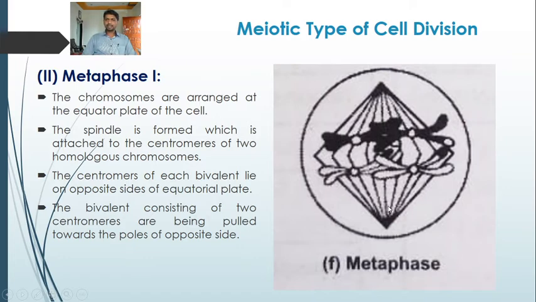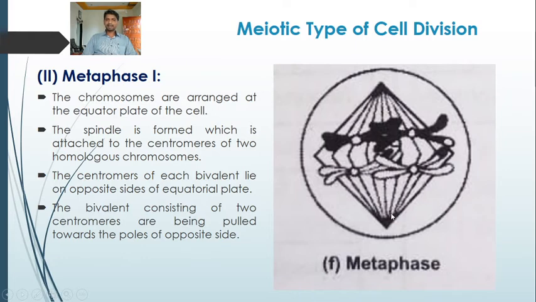The centromere of each bivalent lies on opposite sides of the equatorial plate. Here we can see these spindle fibers lie on opposite sides of the equatorial plate. The bivalent consisting of two centromeres is being pulled towards the poles of opposite sides. So the pulling of the chromosomes, or the separation of the chromosomes to the two opposite poles, takes place in the next phase, that is in the anaphase.